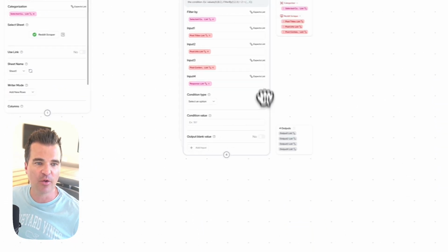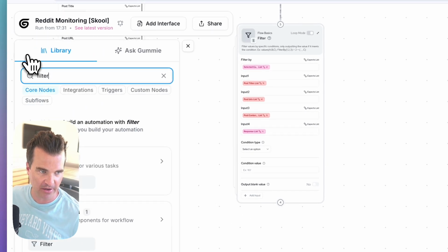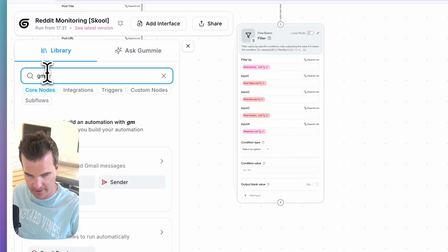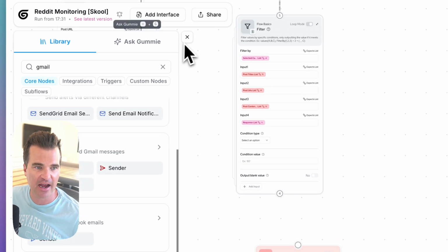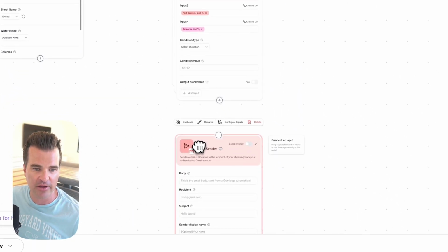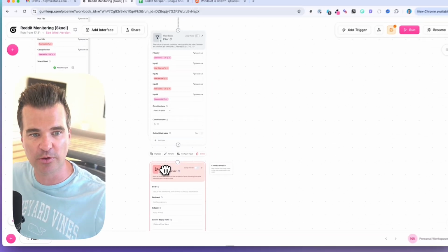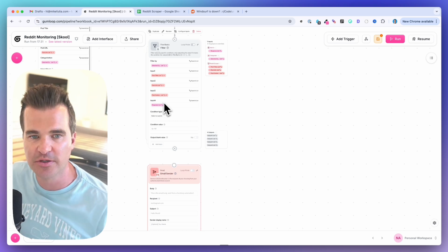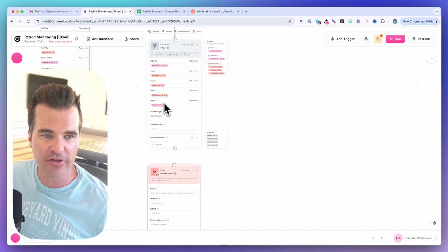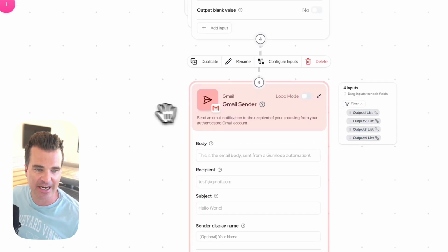All right. So again, we want the negative sentiment post sent to us through Gmail. So let me come into my node library, search for Gmail, and then choose the sender node. So let me drag that onto my canvas over here. And the only outputs that we need are actually going to be from the filter. Since we're passing in all the information that we need, like the Reddit posts and the summary and all of that, the only output, again, is from the filter node. So let me drag the filter output to the Gmail sender input.